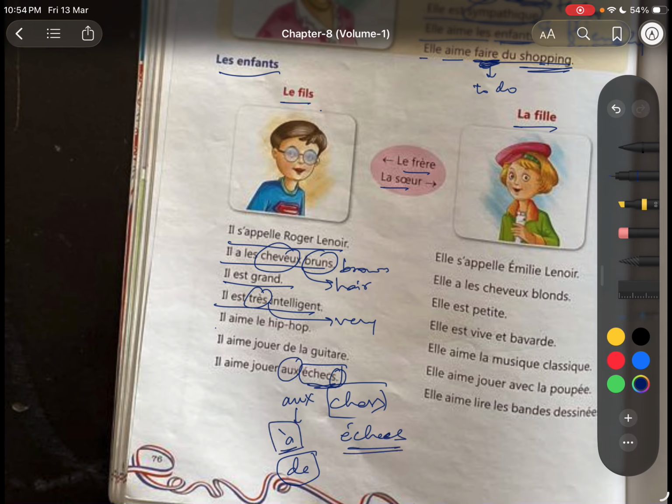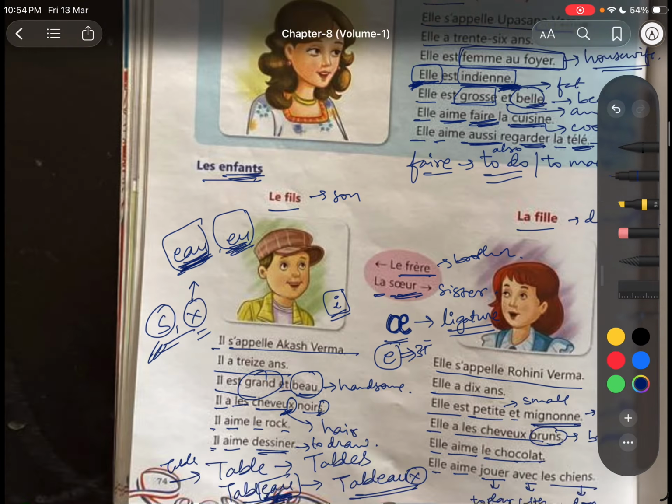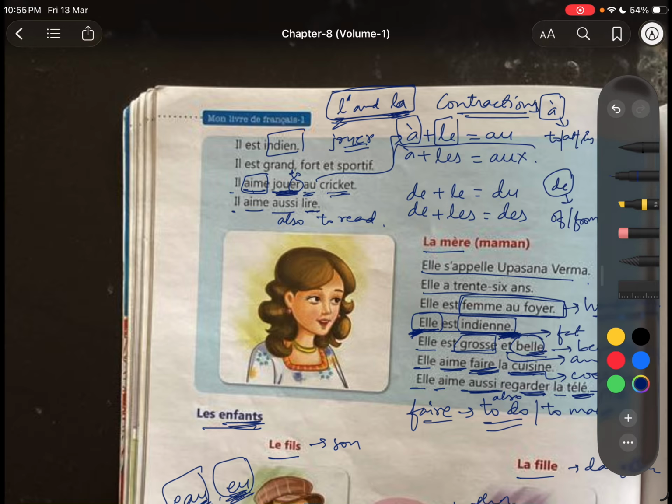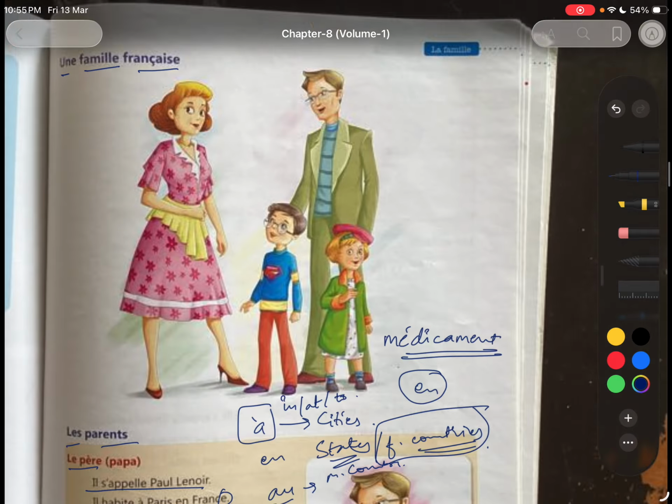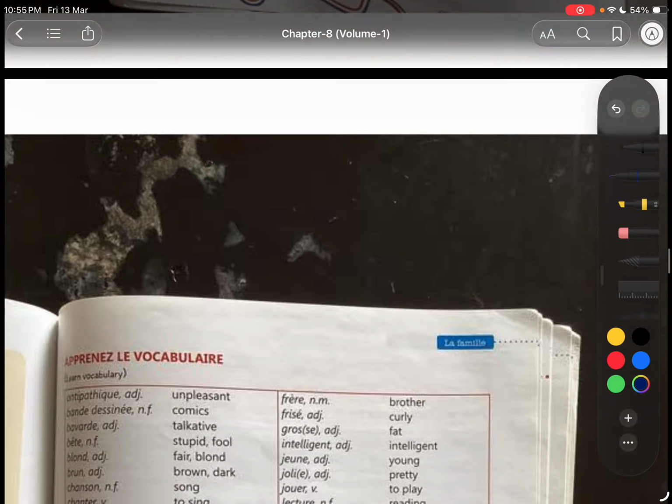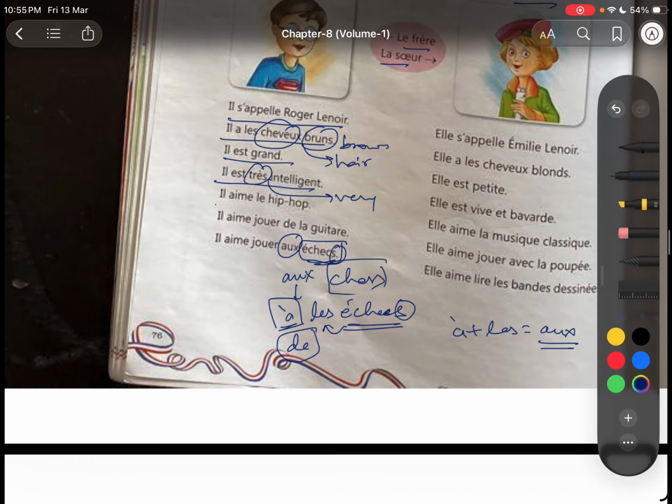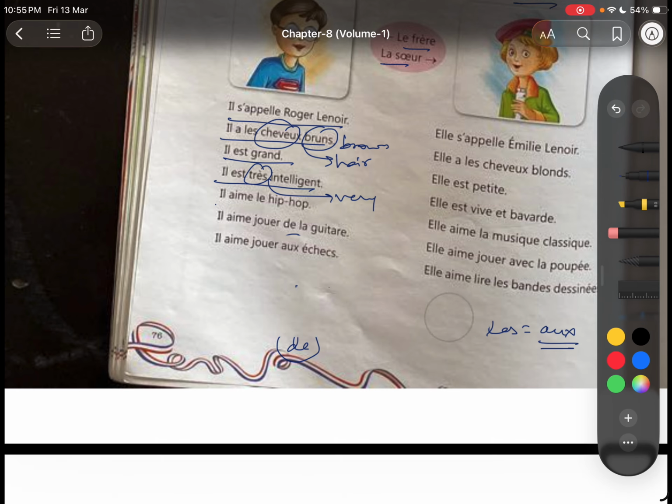This is the preposition. Now what article we should use? L-E-S, because échecs is plural. And à plus les, we have learned that it's aux. Okay, we always use the short form à plus les, aux. Okay, so that's why he loves to play the chess. He loves to play the chess. Échecs means chess.